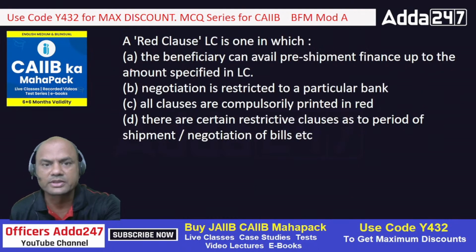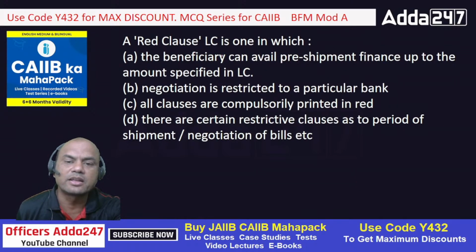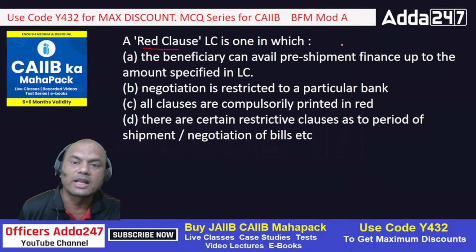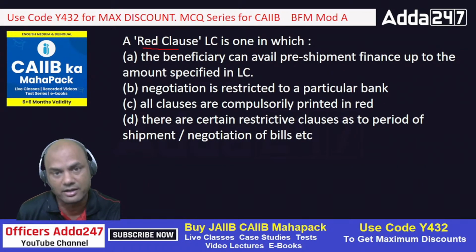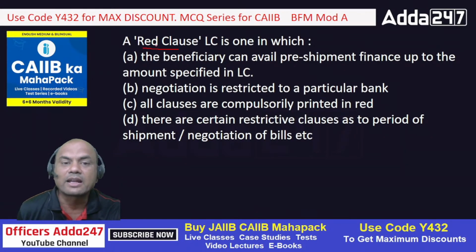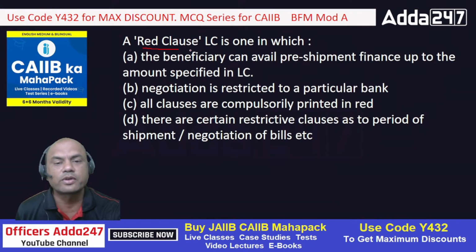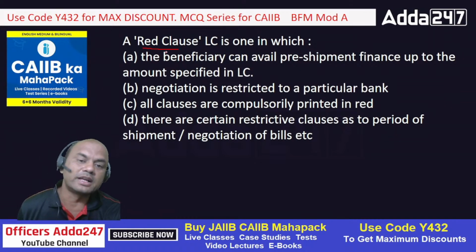Got it? Next one. A red clause LC is the one in which, so what is a red clause LC? A special clause is written in red on that LC. But nowadays this red writing is not there. This writing was there earlier when the LCs were written by hand many years back. At that time it was written with a red pen. So for red clause LC, I'll tell you one simple logic. It always allows the beneficiary to avail pre-shipment credit. That is the only answer for red clause. Always remember. Okay.